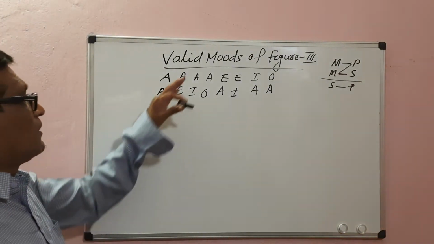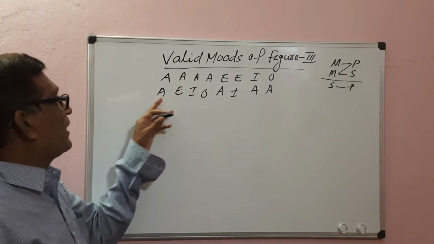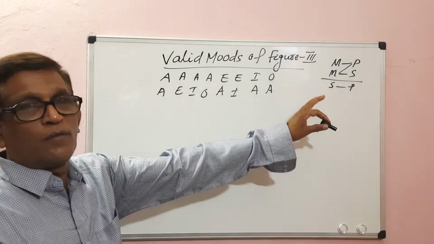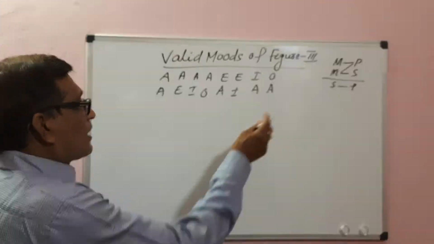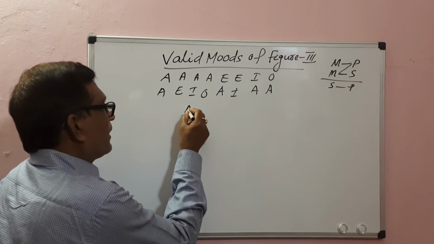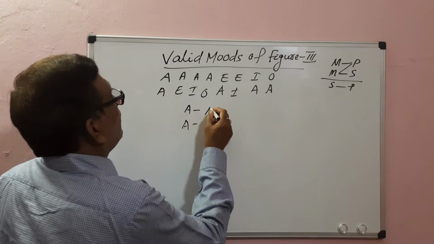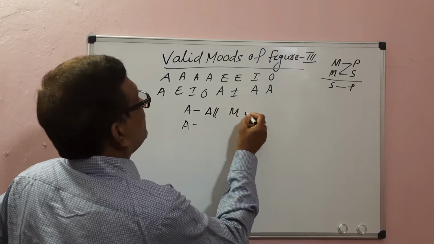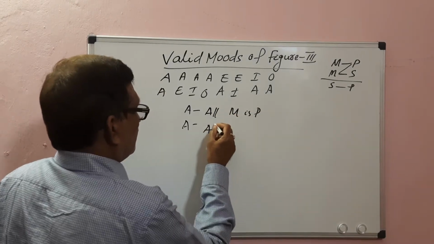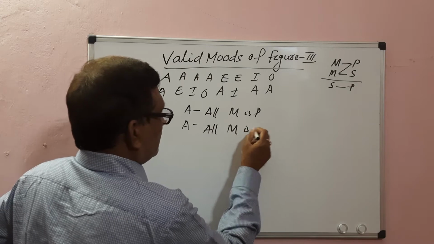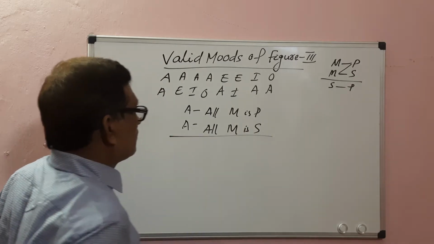We have to test whether a conclusion can be derived from each pair. We will test one by one. First, AA: A is the major premise, A is the minor premise. All M is P, all M is S. Therefore, what about the conclusion?